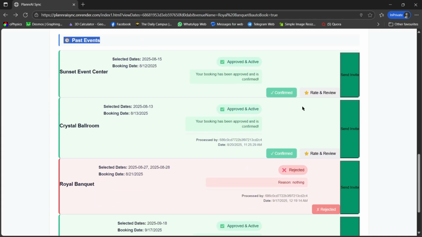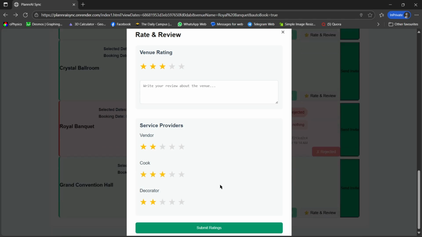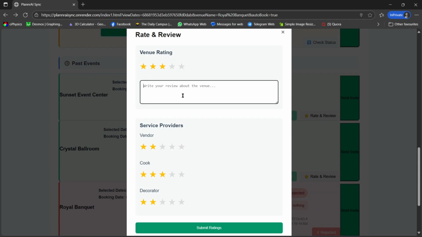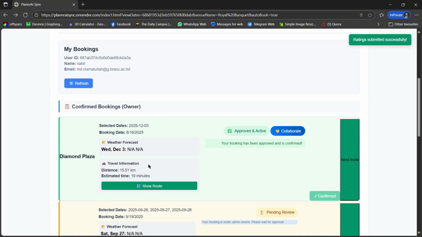From the past event section, I can rate and review the venues, vendors, or other services that I use, and this will automatically update our vector database so that our AI can fetch that updated information. So this all happens concurrently.